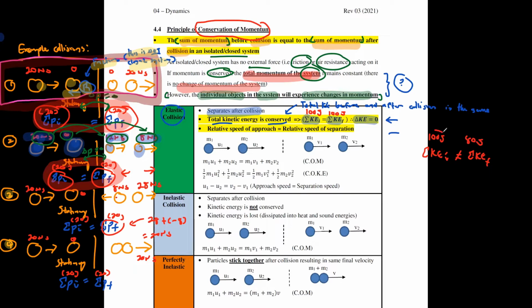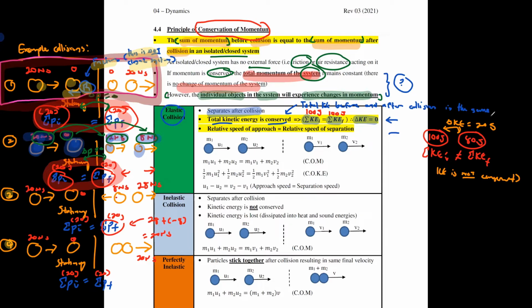Now, this and this are not the same value. The KE is not conserved. There is a change in the KE value. This one is worth 20 joules, right?